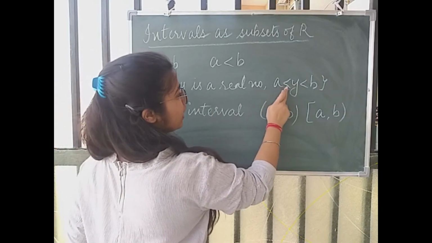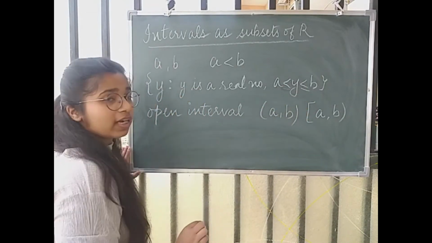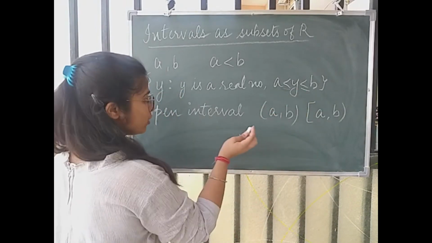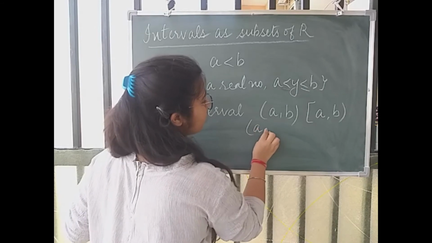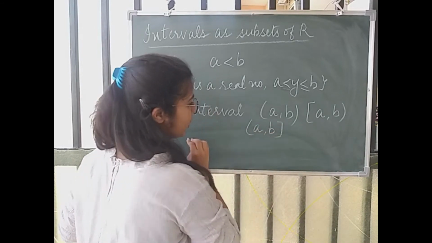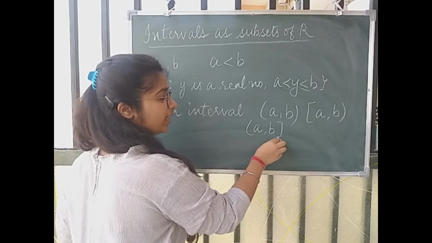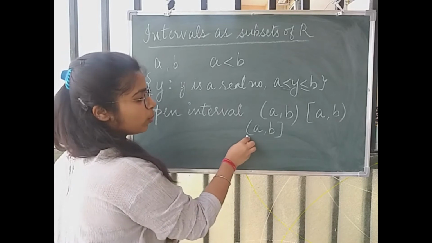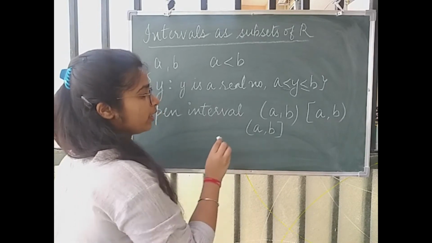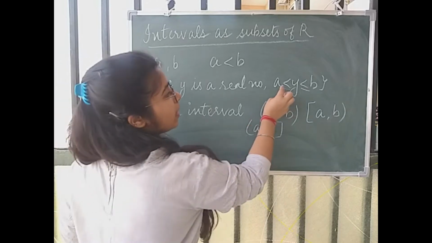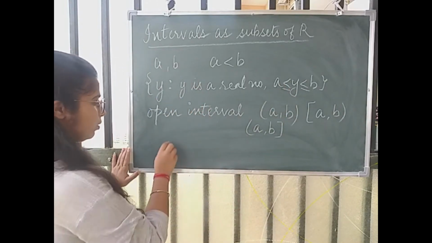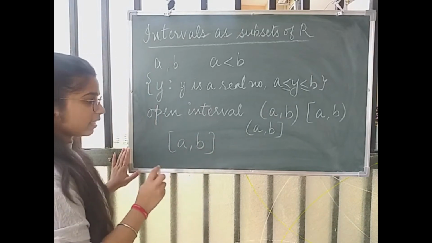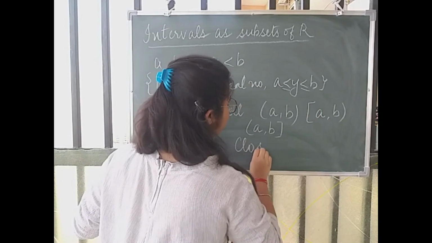Now if I take the equality to b, अगर मैं इसमें b को include कर रही हूँ but मैं अगर a को include नहीं कर रही, so this set can be written as round bracket a comma b and then the square bracket. Remember, square bracket वहाँ पर आएगा जहाँ पर भी आपको equality given है. Now since this set is also open from one end, we do not call it closed. A closed set would be जब आपको दोनों जगह पर equality दी हो. That means the set square bracket a comma b, this interval is called the closed interval.